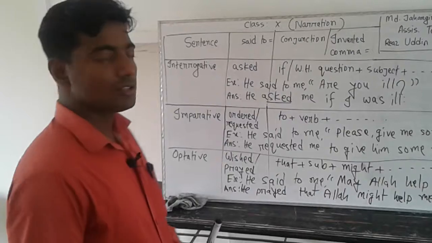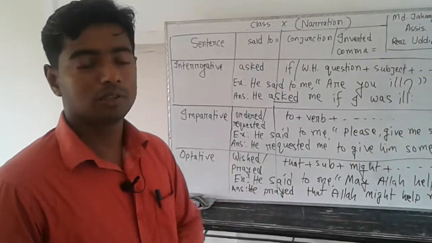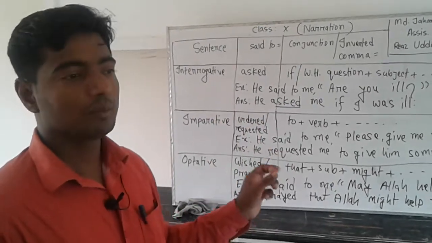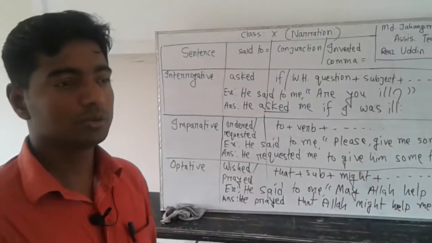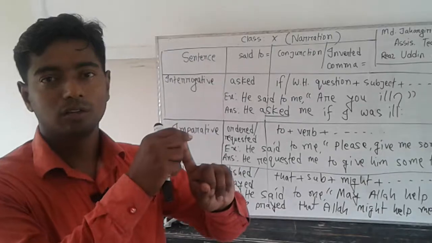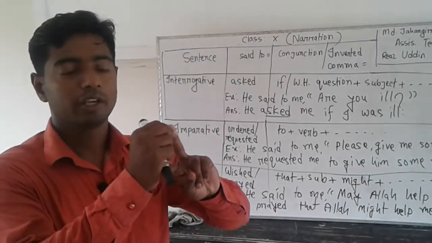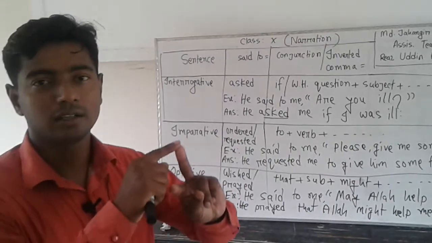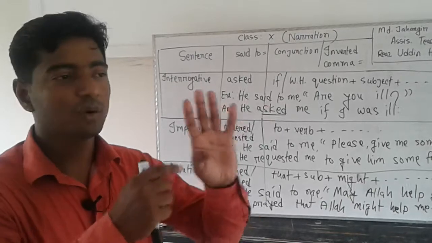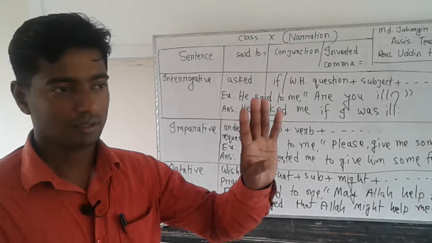For assertive sentences we already learned. For inverted comma equal to, we will use only that. For said to equal to, we use told. Two changes. One, said to equal to told. Two, inverted comma equal to that. And then person and tense. These four changes will be done for assertive sentences.